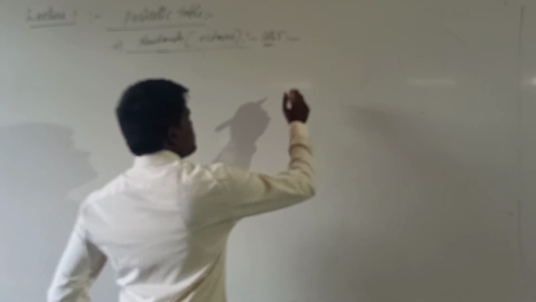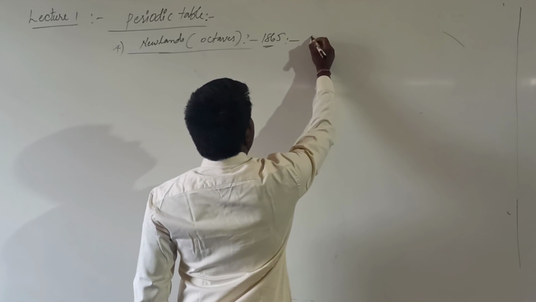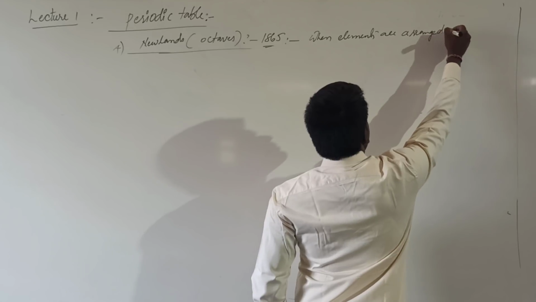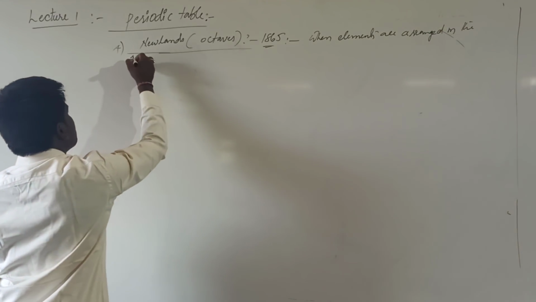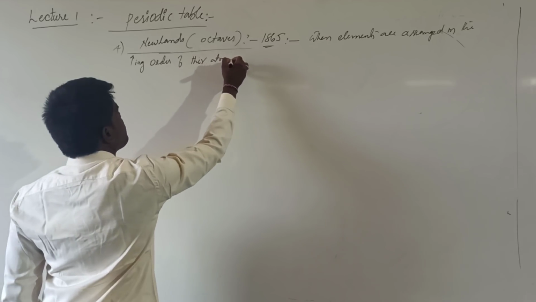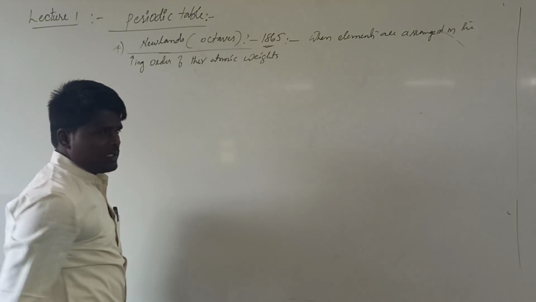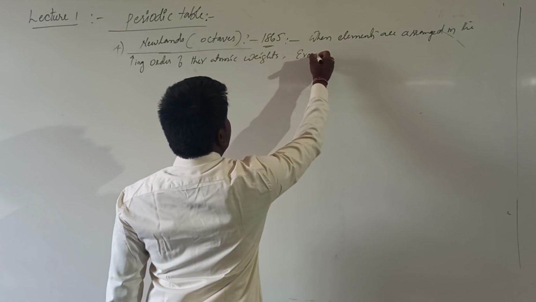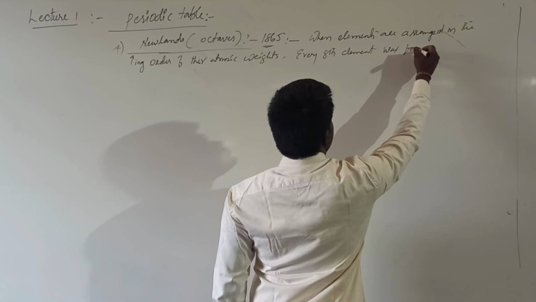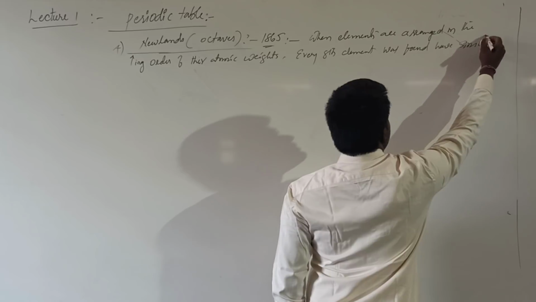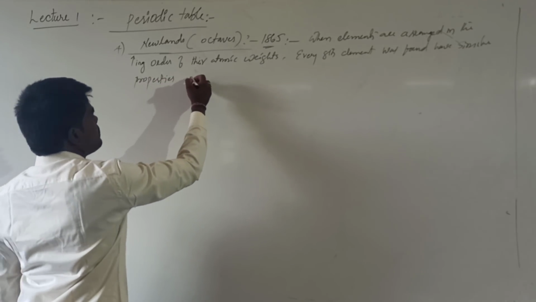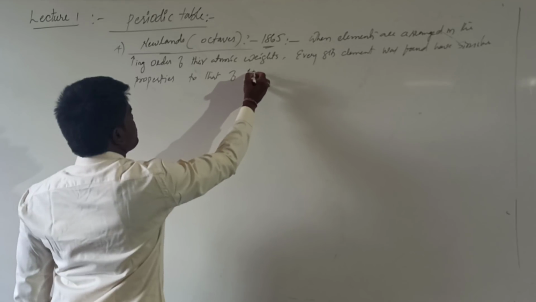What is its main criterion of classification? When elements are arranged in the increasing order of atomic weights, every eighth element was found to have properties similar to that of the first element.